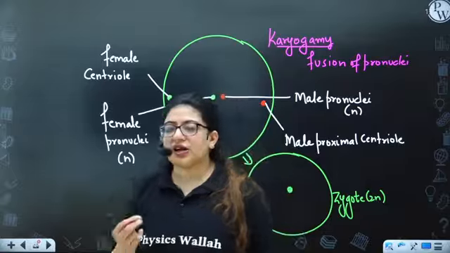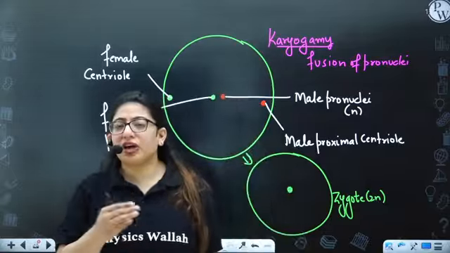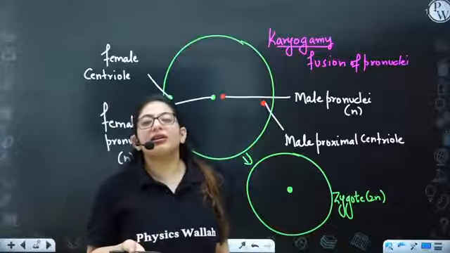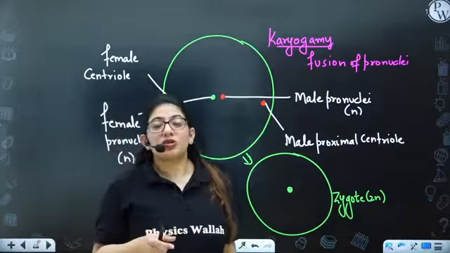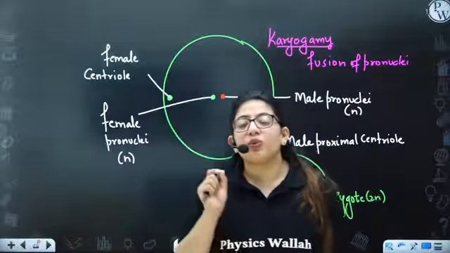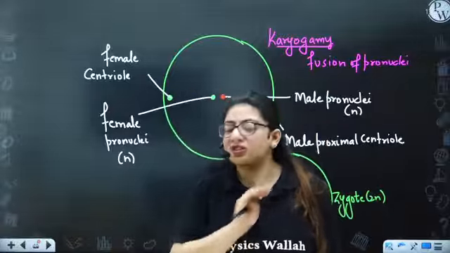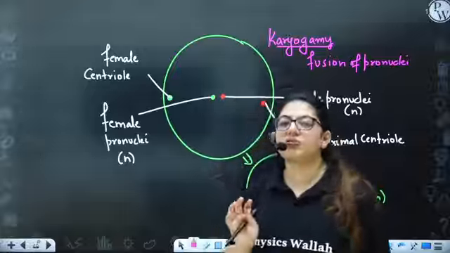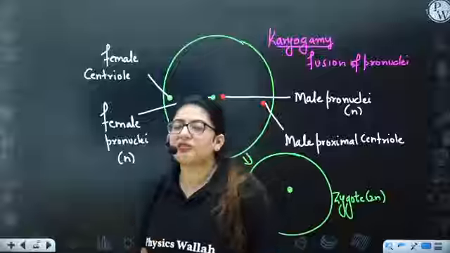So imagine she is at the 14th day of her menstrual cycle. Will she get to know she's pregnant? No. She will only get to know when she misses her periods. So around 14 to 29 days, a lot of things will happen. So when the fusion of gametes takes place, she doesn't know she's pregnant at that point. And at this point, you will also not say the female is pregnant. Then when will you say the female is pregnant?